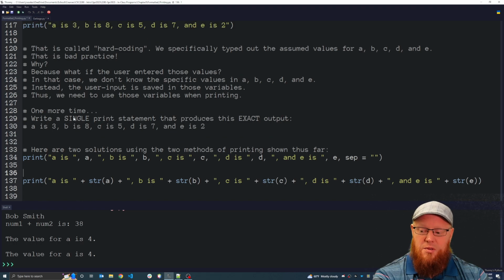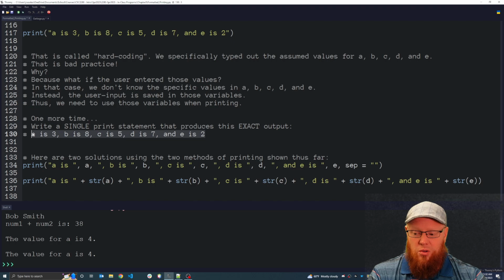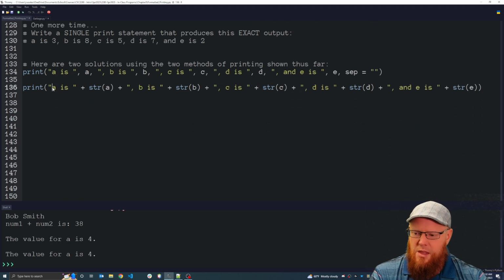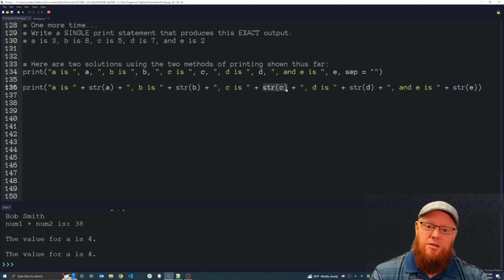Here's that same print statement, or we're accomplishing that same goal, but now we're using concatenated printing. A is, and we concatenate to that, and we convert here A to a string. And now we can concatenate this string, comma, B is, and we concatenate to that the string value of B. To that we concatenate comma, space, C is, space, and we concatenate to that the string value of C, and so on.